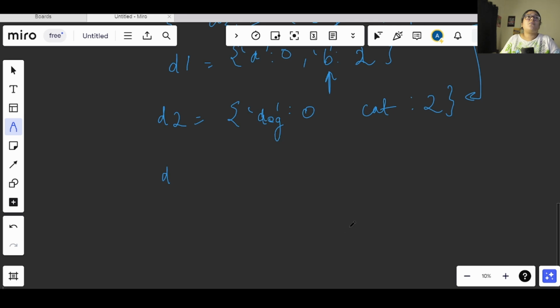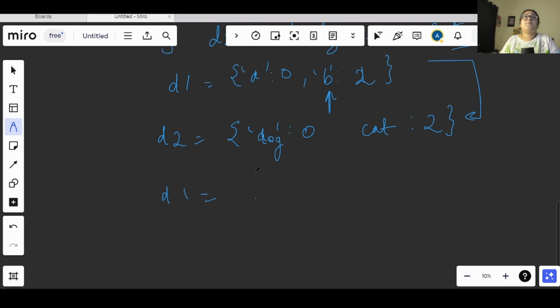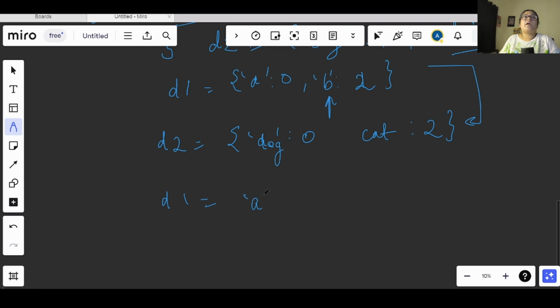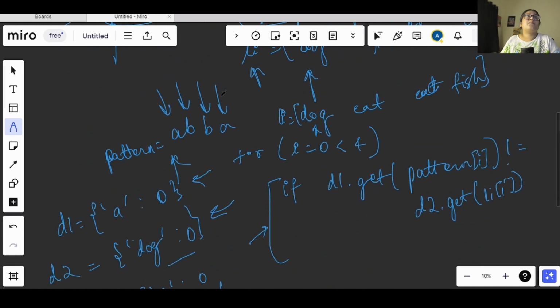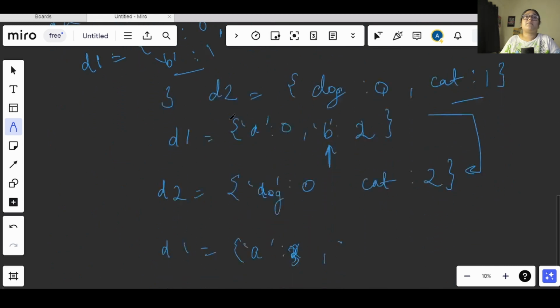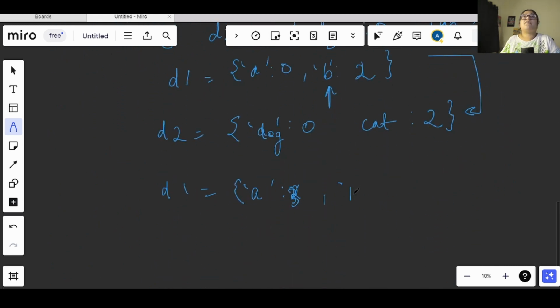Now again we will iterate. We will get here a as 2, and a will become 3. Why? Because again a is occurring here on the last index, so a will get updated as 3 and b will be 2 only.